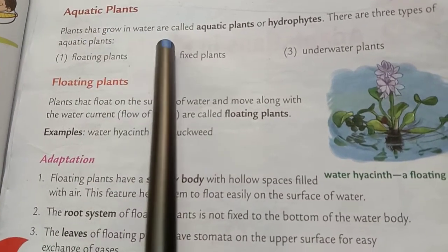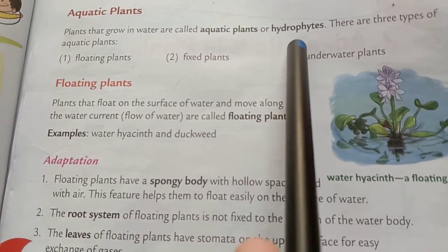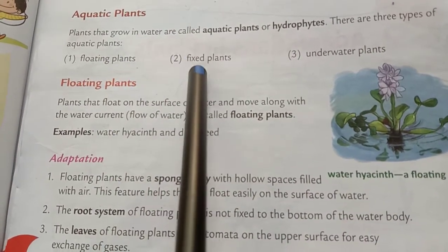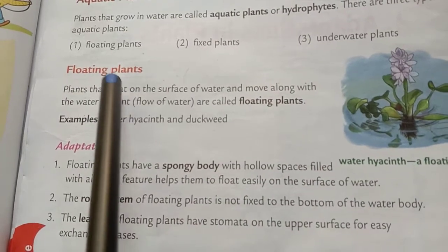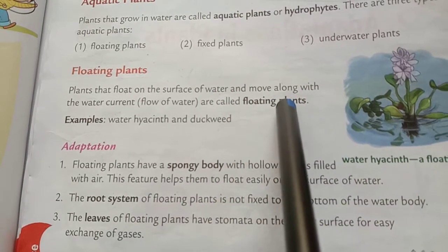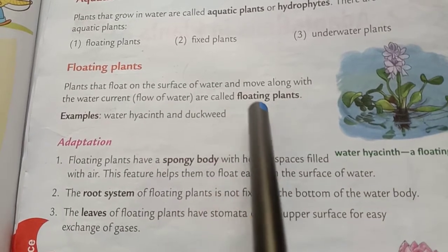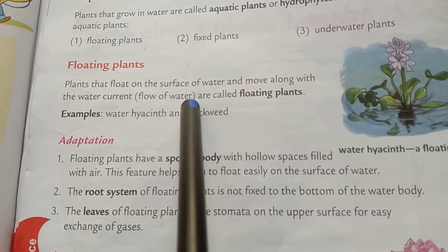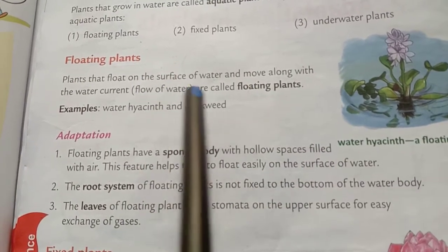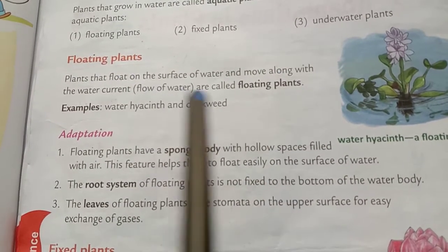Now what are aquatic plants? जो plants सिर्फ water में रहते हैं उनको बोलते हैं aquatic plants or they can be called hydrophytes. Now aquatic plants are divided into three parts: floating plants, fixed plants and underwater plants. Now what are floating plants? Plants that float on the surface of water and move along with the water current, that means flow of water, are called floating plants. वो float करते हैं on the surface of water along with the water current, that means flow of water.